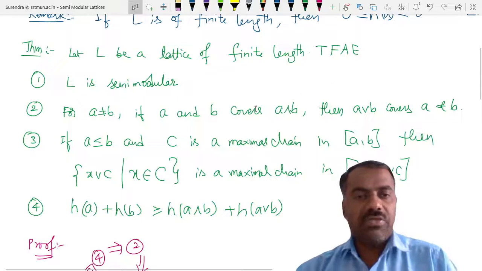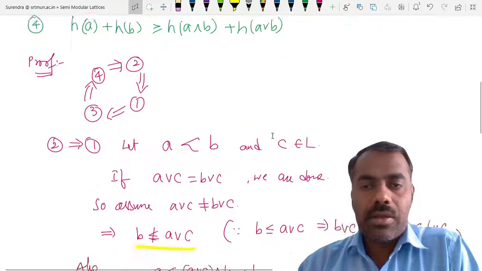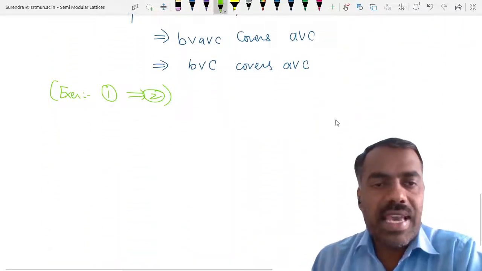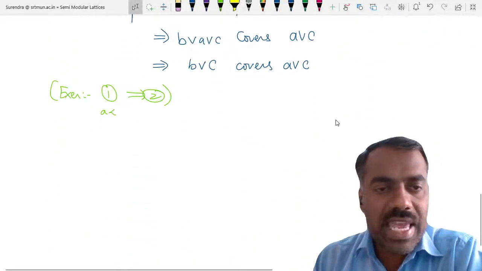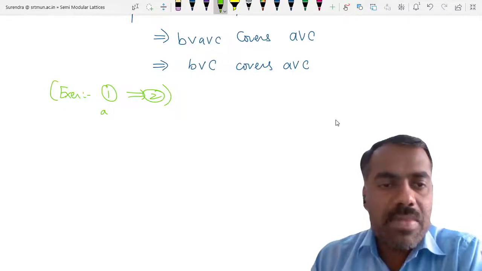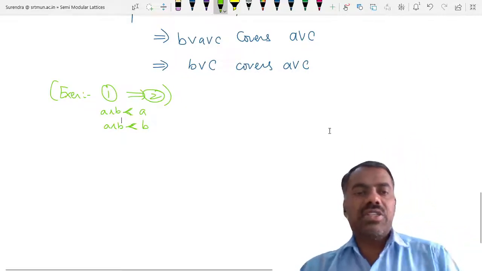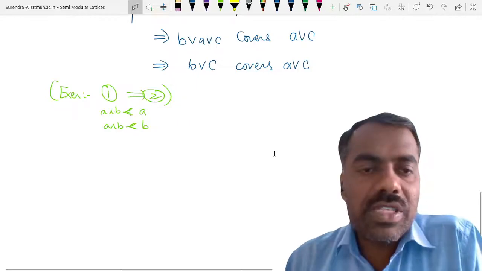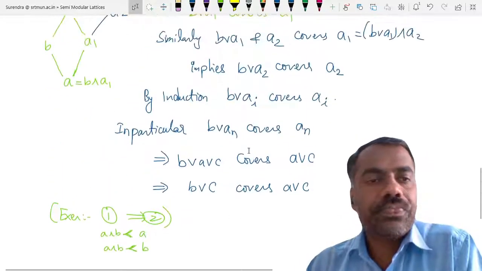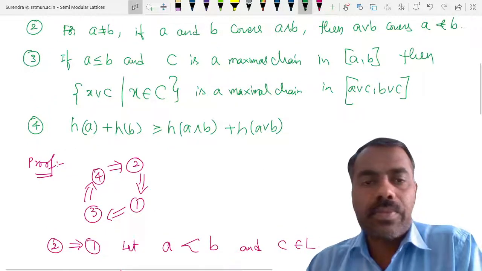Use the definition of semi-modularity and the given information. For this exercise, you know that A meet B is covered by A, and A meet B is also covered by B. Then apply semi-modularity and see what you can get. What can you say about A join B? Okay, fine. Now we go to 1 implies 3.